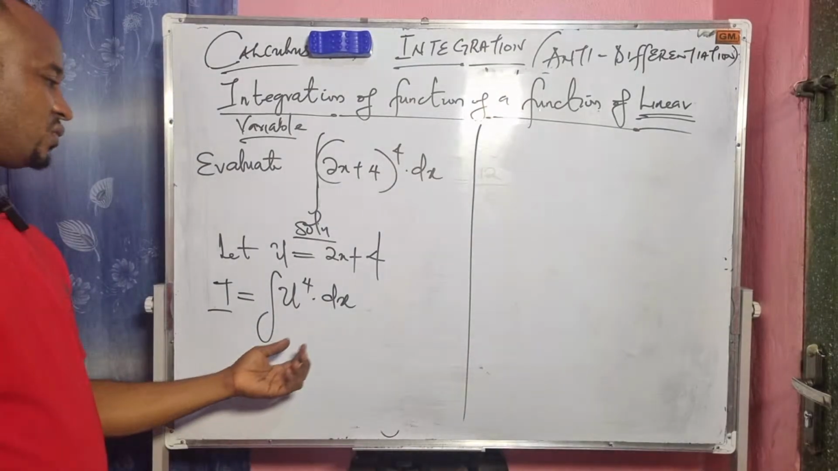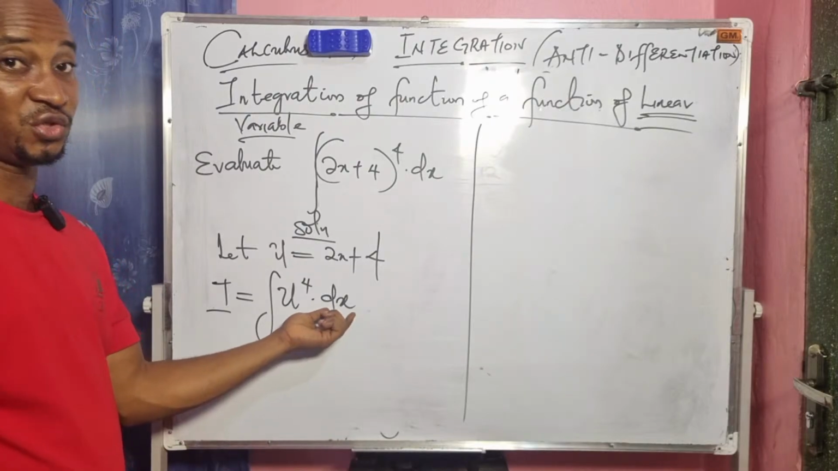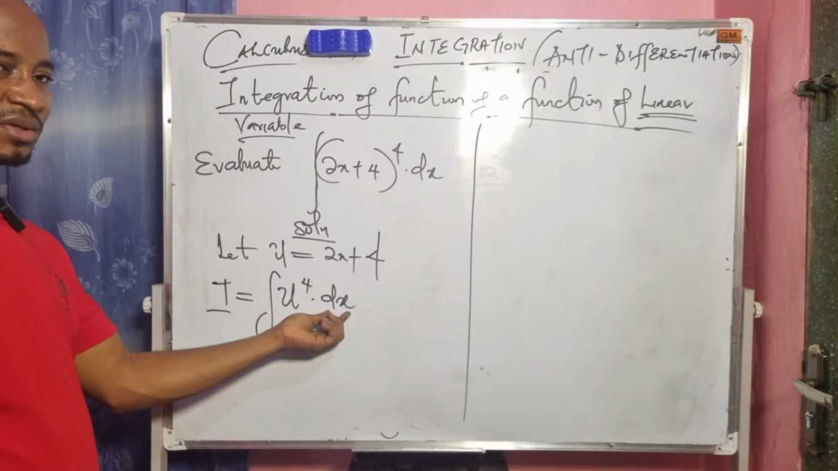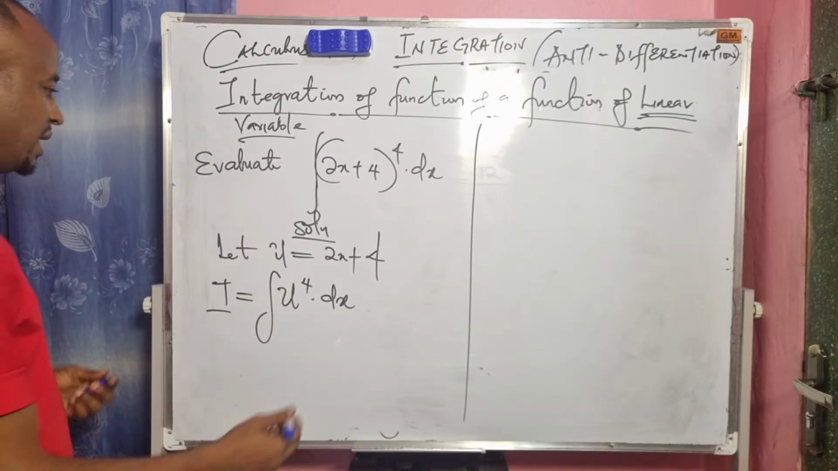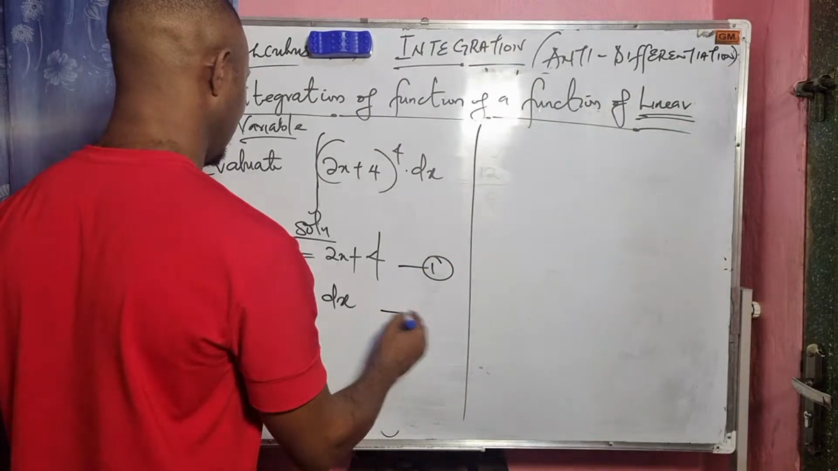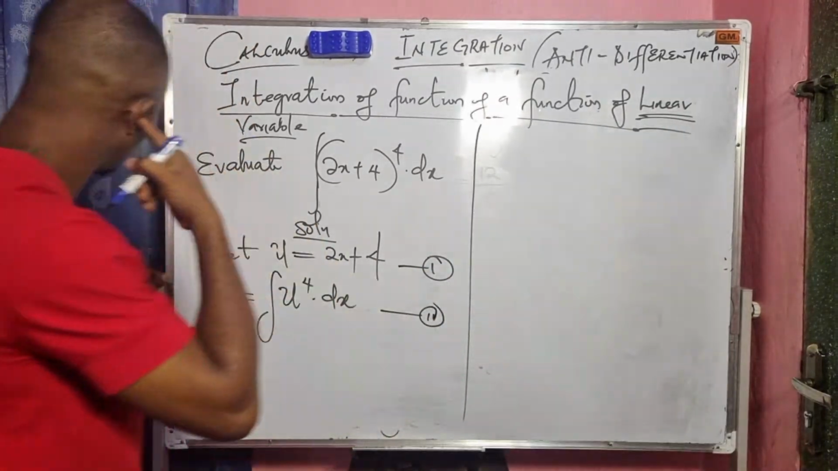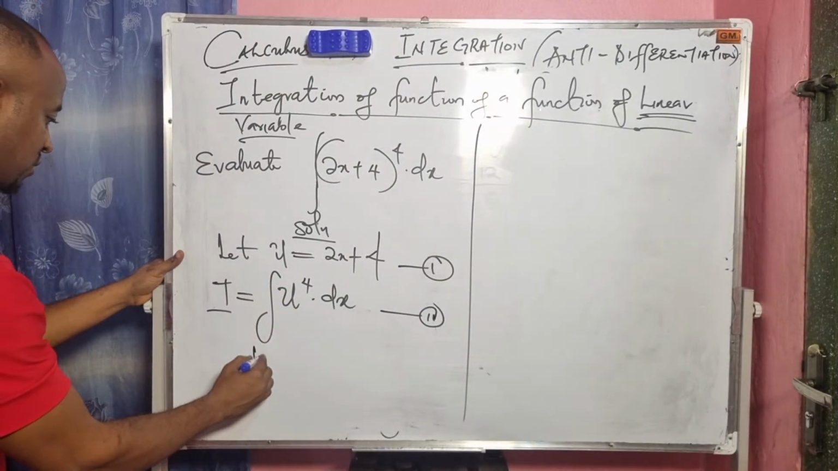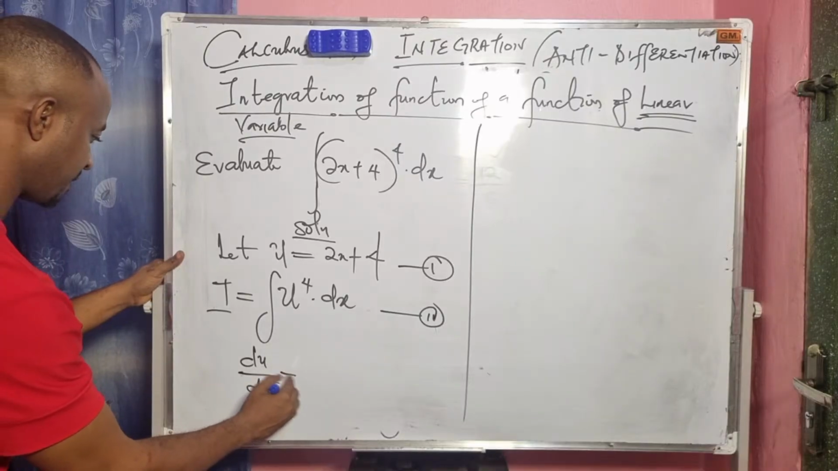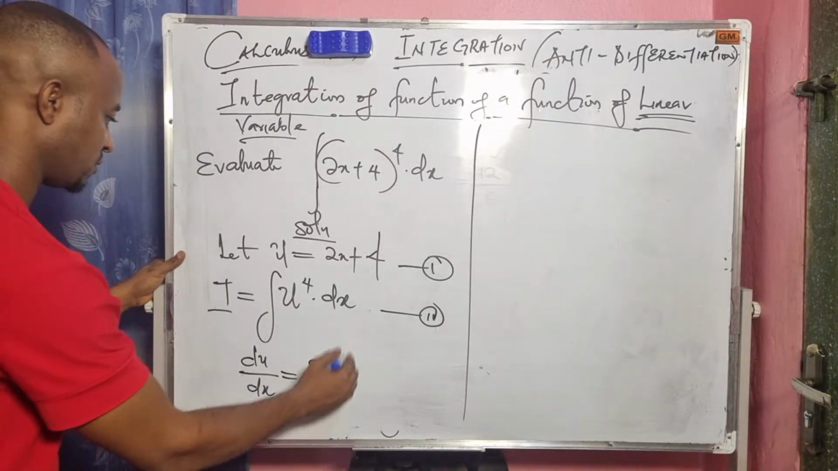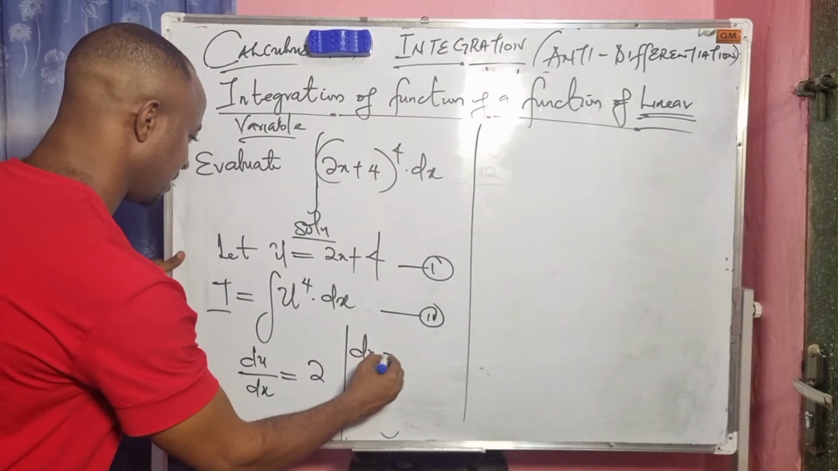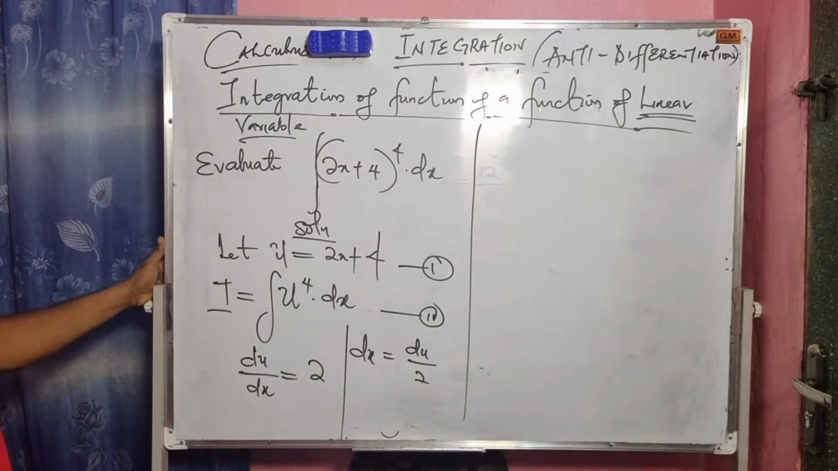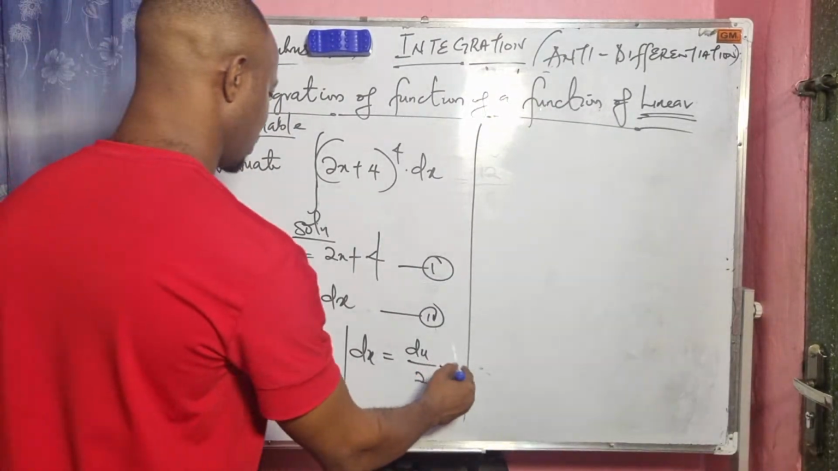Now, what do we do here? We have to look for a means to replace the x with u, because the variable to integrate is u, not x. So this is equation 1. For equation 2, we differentiate equation 1: du over dx equals 2. From here, it means that dx equals du over 2. So this is equation 3.